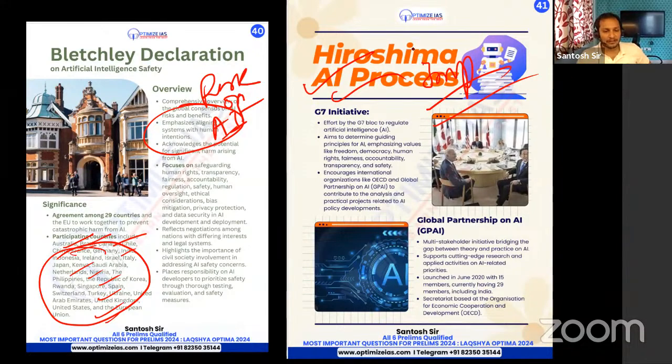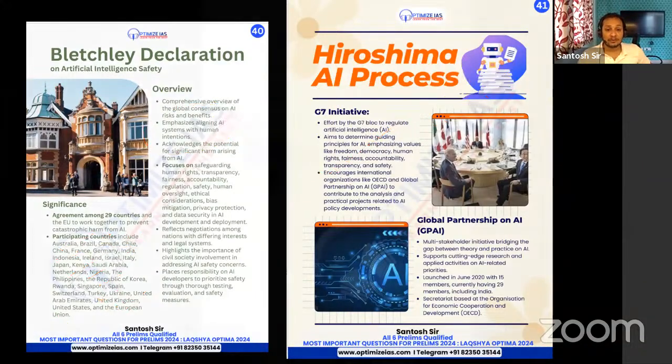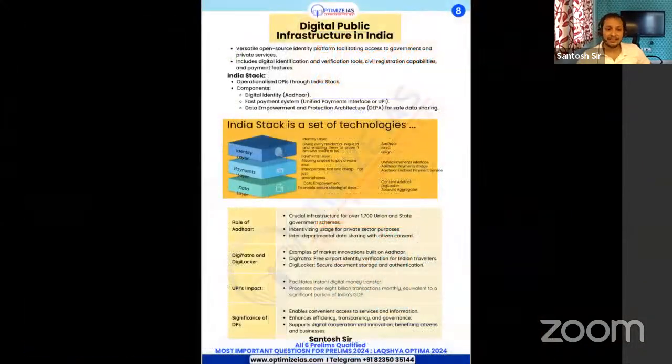So the G7 block, again, the focus is on regulating AI. The focus is on protecting us from the misuse of artificial intelligence. Guys, next topic, which I told you, the most important topic this year, is the digital public infrastructure in India.